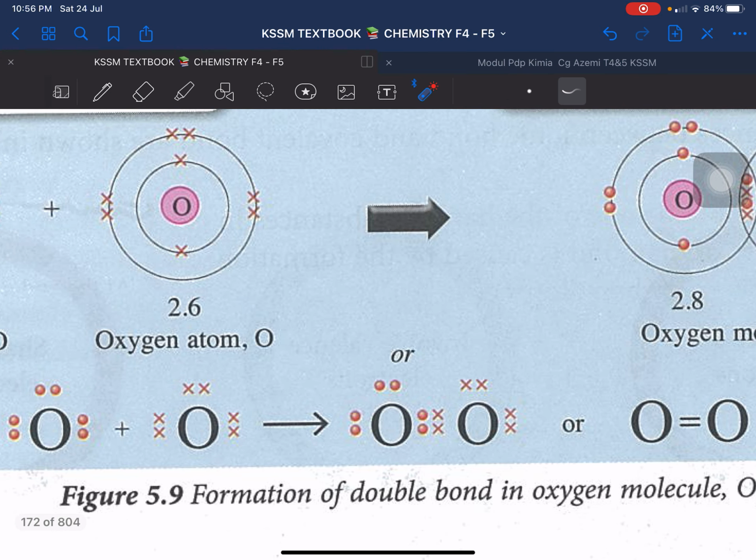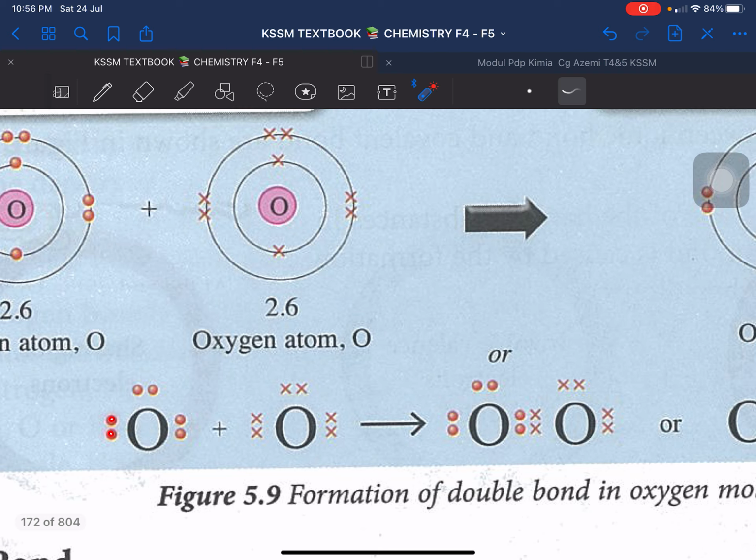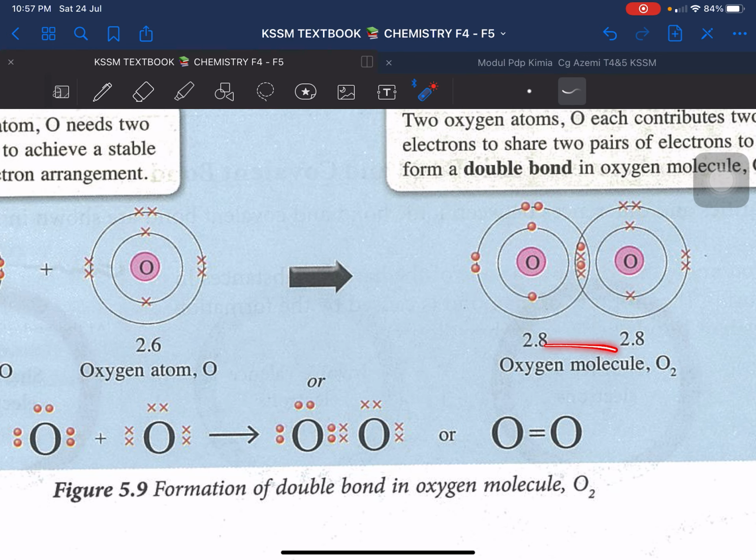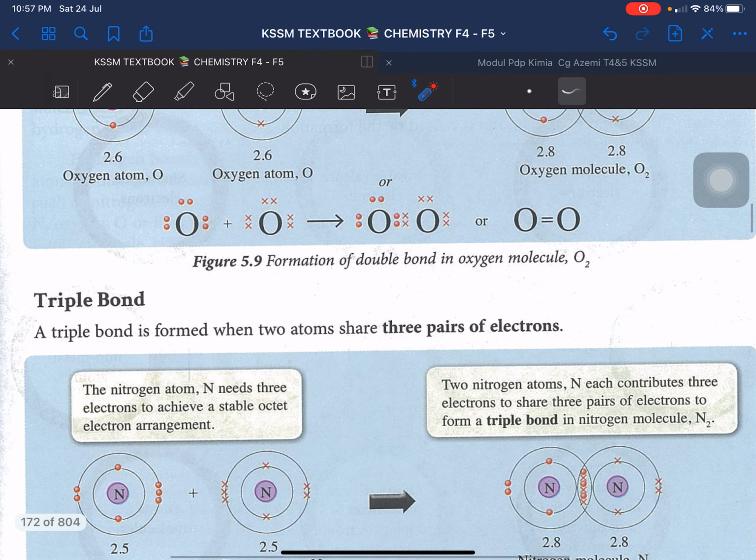And then this one is the Lewis structure. Look at this Lewis structure. It only focuses on the valence electron saja kan. So the valence electron di sini kongsi kan. It's going to be double like this. Or just draw 2 bonds. Okay? 2 bonds di sini. So ini adalah double bonds. Double bond lah ni. This is double bond between the OO. OO is oxygen molecule sudah. Bukan lagi atom.